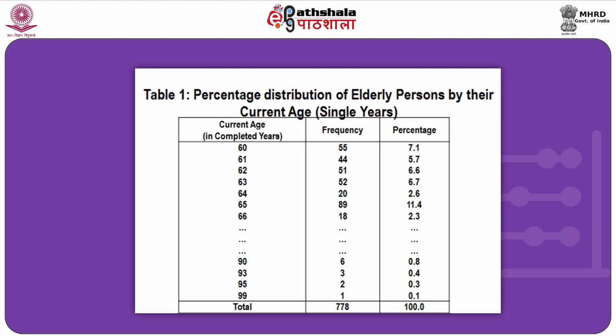On the left side, the single-year ages have been given for elderly persons. Next, the frequencies are given, for which the computer output for percentages also has been calculated. It starts from 60 to 99; the lowest available data is 60 for the elderly, and the highest age survived is up to 99. This much interpretation can be taken from this table.